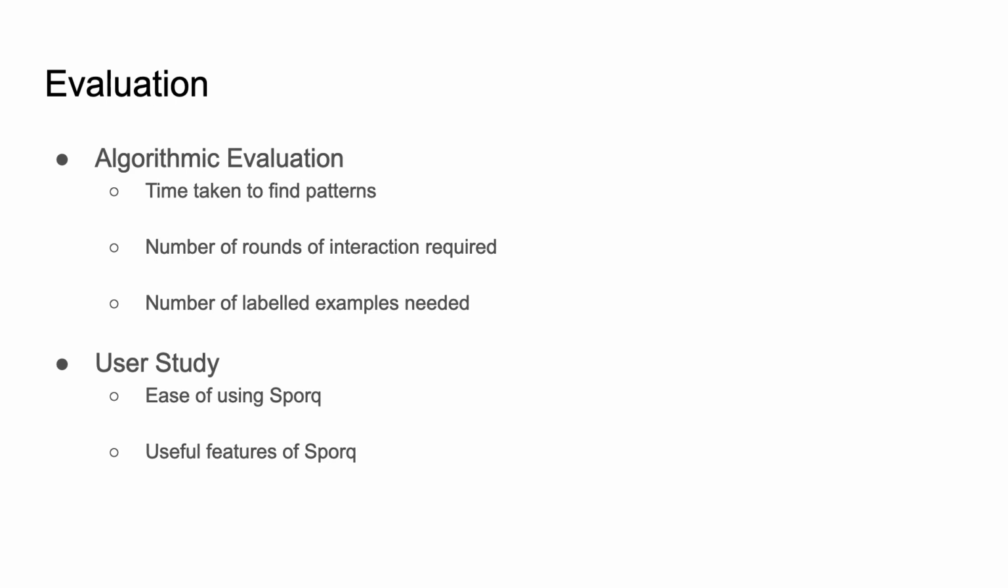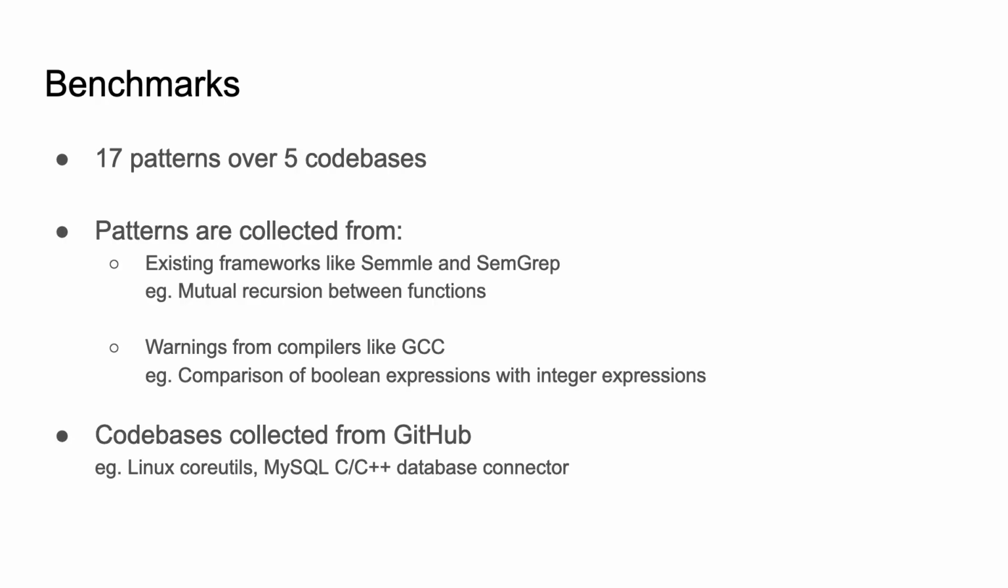Here we consider two kinds of evaluations. The algorithmic evaluation, where we measure the suitability of the underlying algorithms for the use case of Spark, and the user study, where we find out if users find Spark helpful. For the benchmarks, we collected 17 patterns over 5 code bases. The patterns were collected from existing frameworks like SEML and SEMGREP, and warnings from compilers like GCC. All the patterns were written in Datalog. The code bases were collected from GitHub and included popular repositories like the Linux core utils and MySQL database connectors.